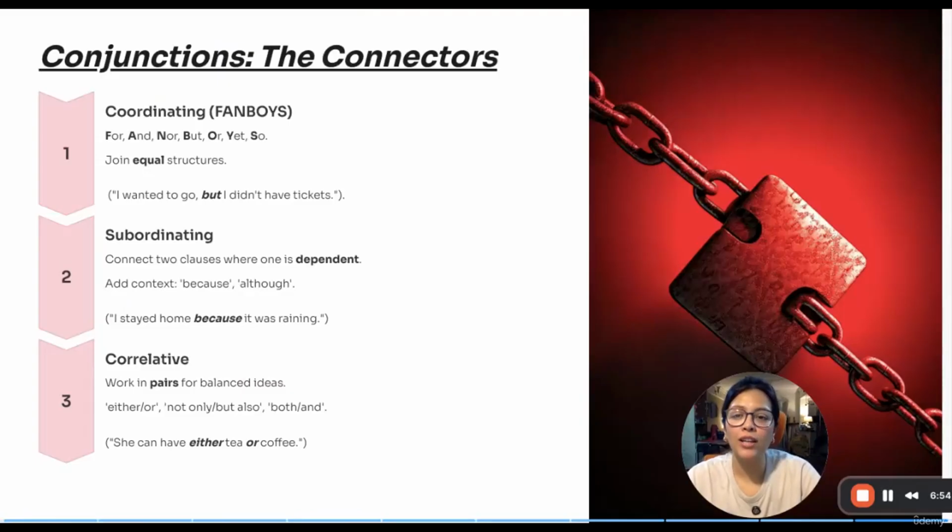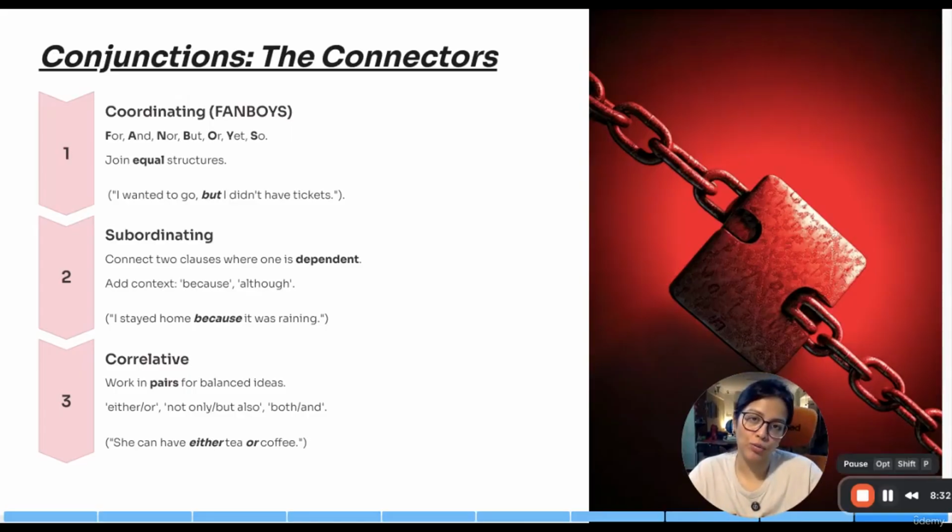Now let's quickly move to conjunctions. Conjunctions are nothing but connectors. This is a very common problem that people face when they are trying to make sentences. They just do not know how to connect two sentences or two ideas. So either they end up writing really short sentences throughout their continuous writing, or they just end up not writing what they want to because they do not know how to connect two ideas. So conjunction is divided into three parts: coordinating conjunction, subordinating conjunction, and correlative conjunction.